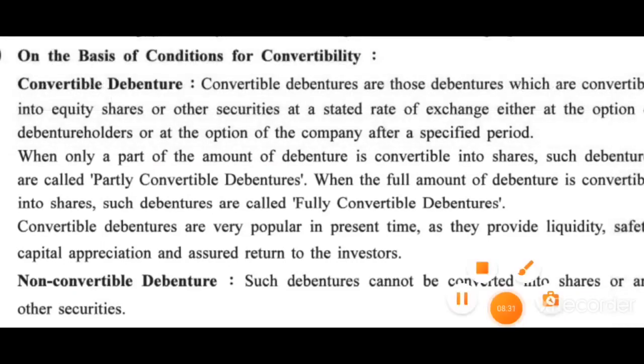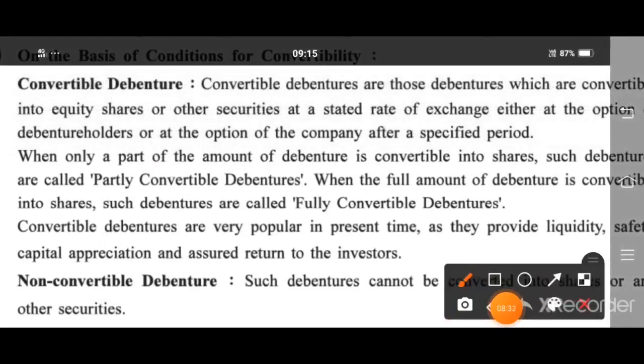Convertible debentures are those debentures which are convertible into equity shares or other security at a stated rate of exchange, either at the option of the debenture holders or at the option of the company, after a specified period. Only a part of the amount of debenture is convertible into shares.